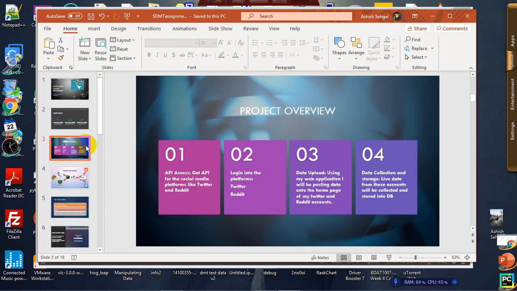Project overview. This project has been divided into 4 parts. The first part is API access. To access the social media accounts, we need to get the API, and for the API we need the user secret key and the access token. I have used 2 social media platforms, Twitter and Reddit.